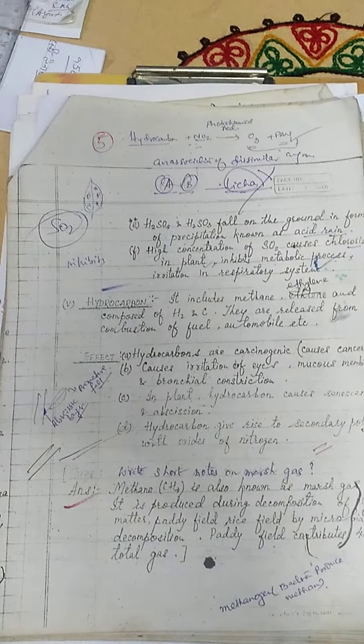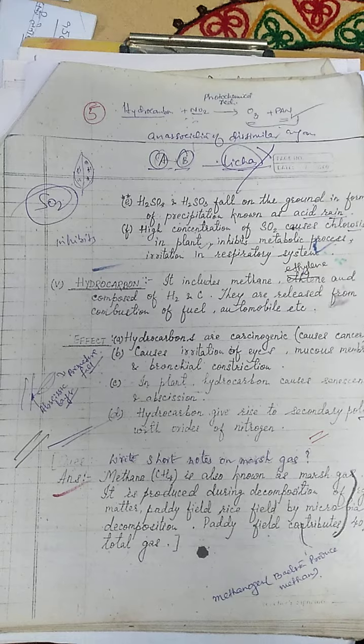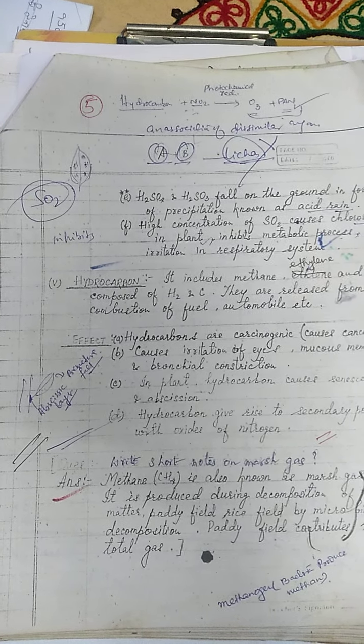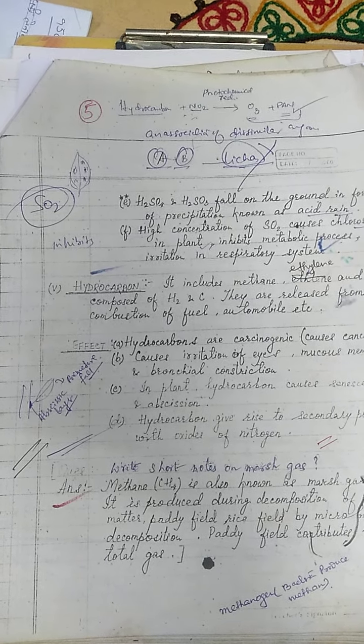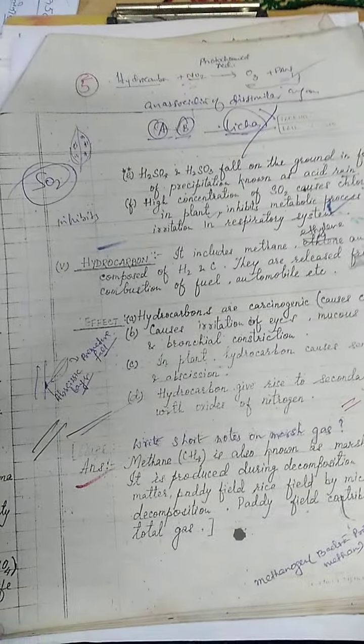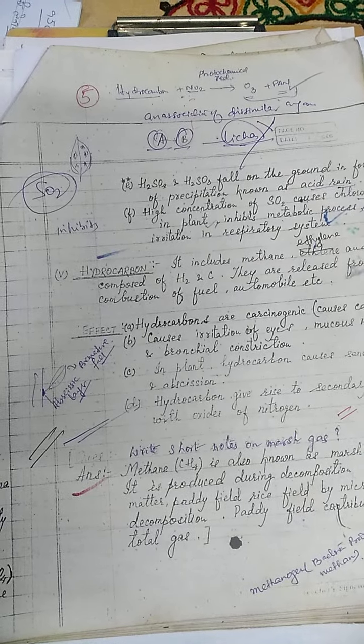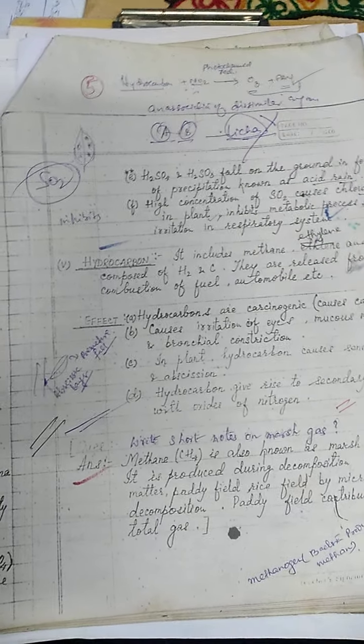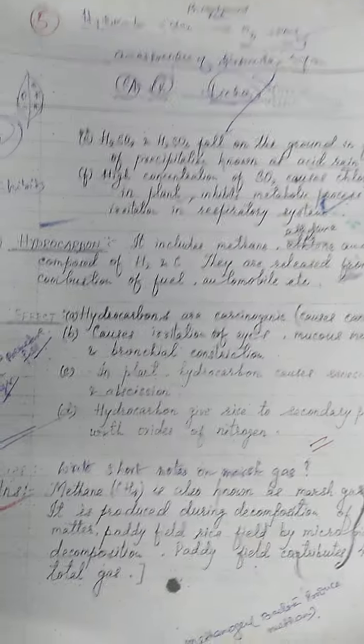Air pollution continues. The next pollutant is the hydrocarbon. It includes methane and ethylene and is composed of H2 and C. They are released from the combustion of fuel. Here is the effect of the hydrocarbon.